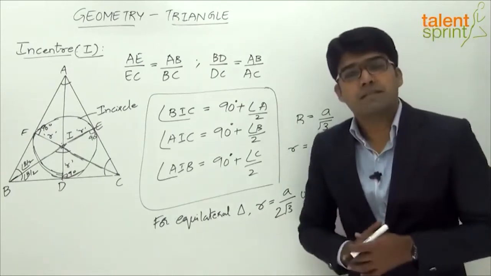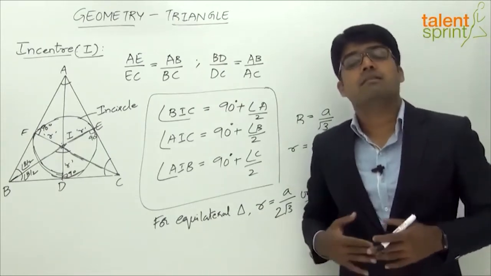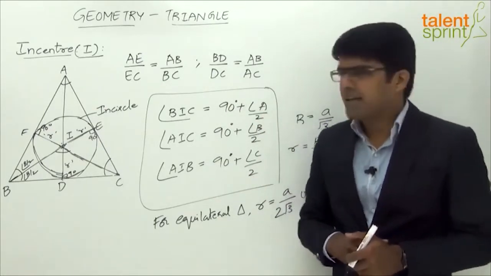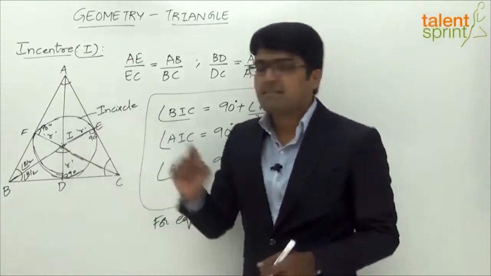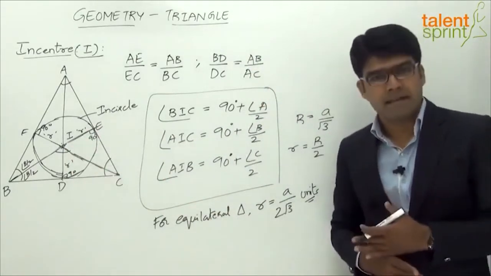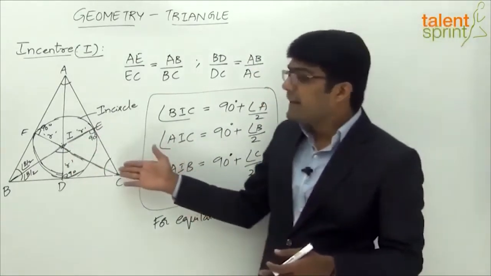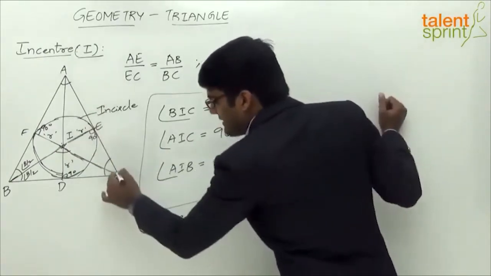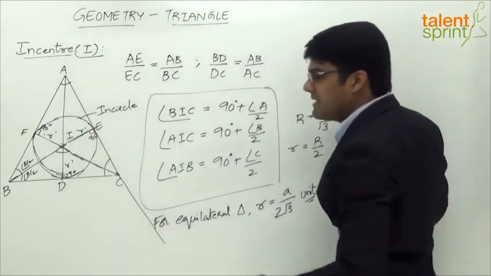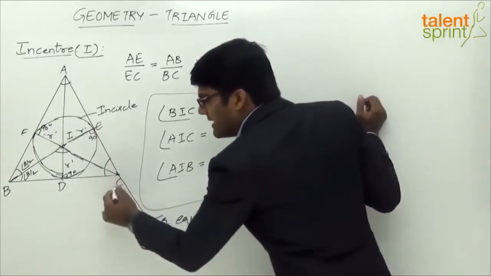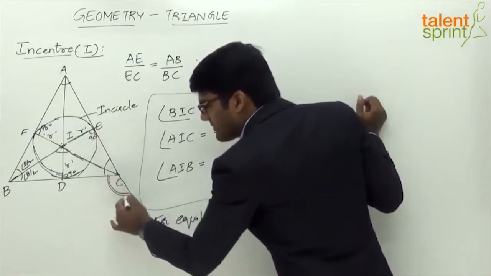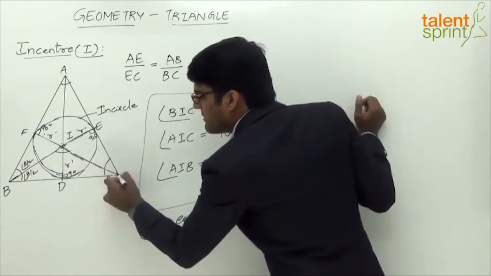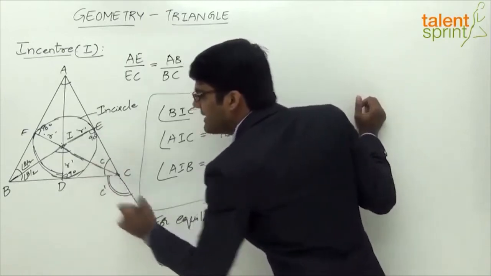Now before we move on to the next part of this session, let me also explain another special property which holds for the angle bisectors. Here we have seen that the incentre is the point of intersection of the interior angle bisectors. But let's say we take exterior angle bisectors. For example, if we extend the side AC, there is an external angle here. The interior angle is C, the exterior angle is, let's say, C dash. So if this is the vertex C, this angle is C and this angle is C dash.